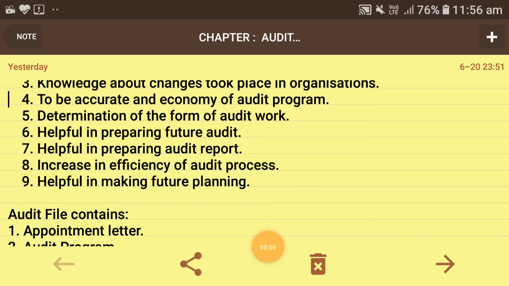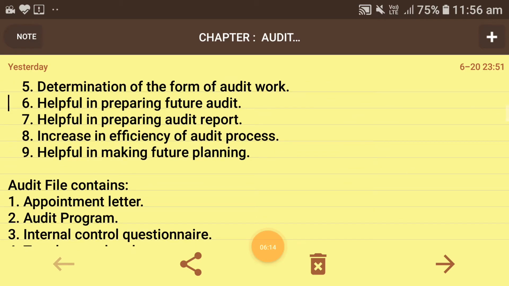So this is helpful in preparing the audit report, which should be given to the company by an auditor. In this way the audit file acts as helpful material, a guide, to an auditor while preparing the audit report.